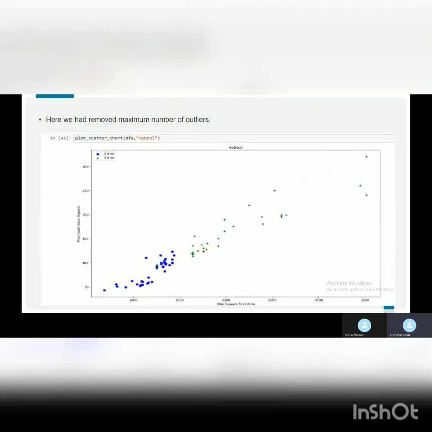Now here is the chart which was created with the Matplotlib library. Here we can see 99% of the outliers have been removed. There is 1% or less which does not greatly affect our model.